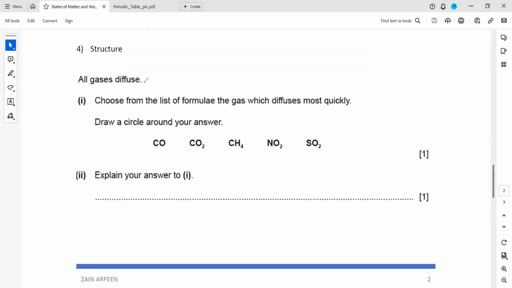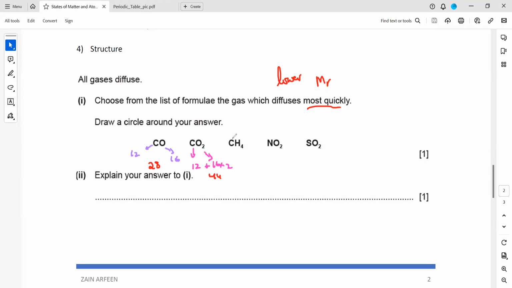In question 4, all gases diffuse; choose from the list of formulae the gas which diffuses most quickly. The gas which is lighter, meaning it has a lower relative molecular mass, will diffuse faster. So again, you have to use a periodic table. Carbon is 12, oxygen is 16. For carbon dioxide, carbon is 12 and oxygen is 16 multiplied by 2, so 32 plus 12, the sum will be 44.